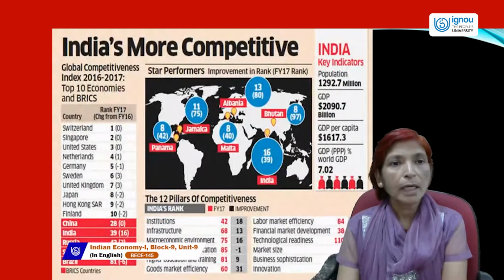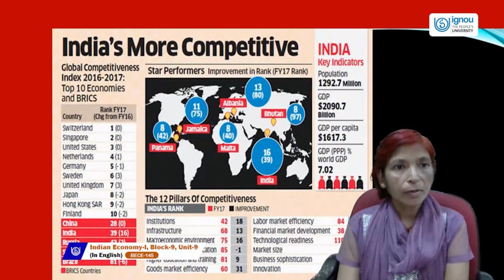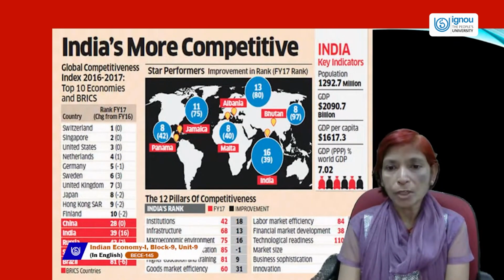Next is India's competitiveness. India's economy is a competitive economy compared with the rest of the world. India's key indicators are population, GDP, GDP per capita, and GDP purchasing power parity.